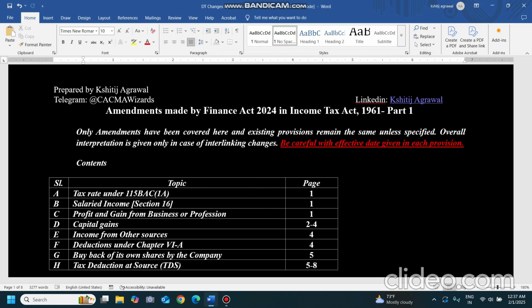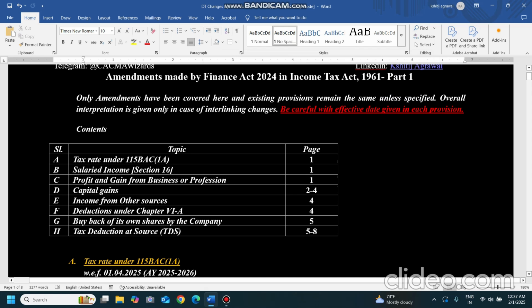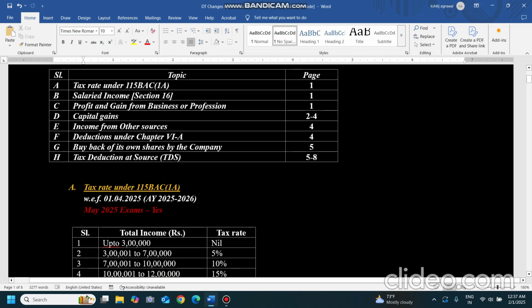Coming to the first topic, two kinds of amendments are there, effective from 1st April 2025, where assessment year 25-26 is mentioned in brackets, and in some places just the dates are given. From this date these amendments are brought in. So what are these two changes? Wherever assessment year 25-26 is mentioned in the act, those amendments are applicable from assessment year 25-26. It is not a transaction specific amendment, it is a general amendment brought in for the full year, no matter when the transaction is happening during the year.